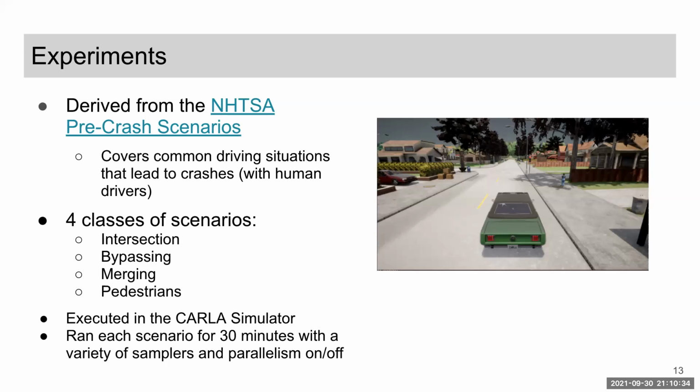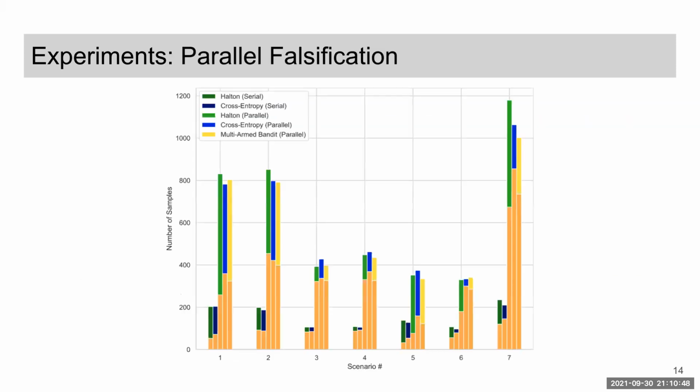These Scenic programs were executed in the CARLA Autonomous Driving Simulator, and we ran each scenario for 30 minutes with a variety of different samplers, both with and without parallelism. Here are the results of running the parallelized pipeline for falsification. For all of the experiments with parallelism turned on, 5 parallel workers were used as we did not have the computational resources to go beyond that.